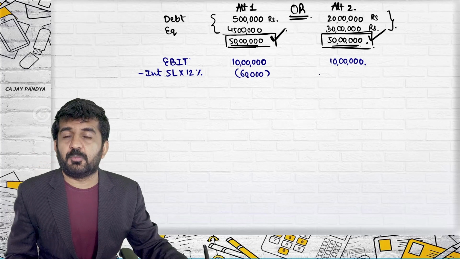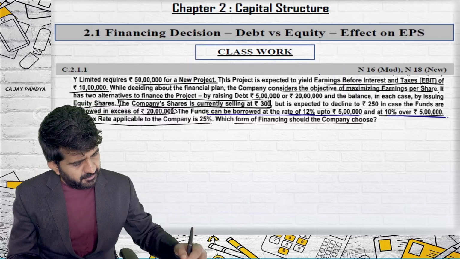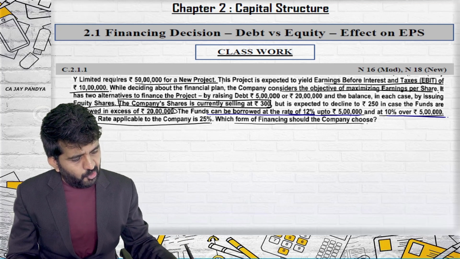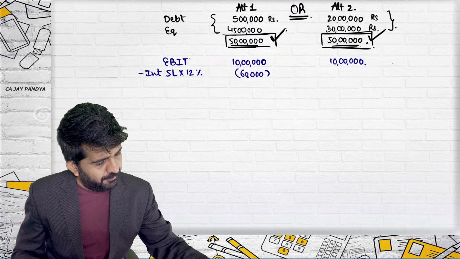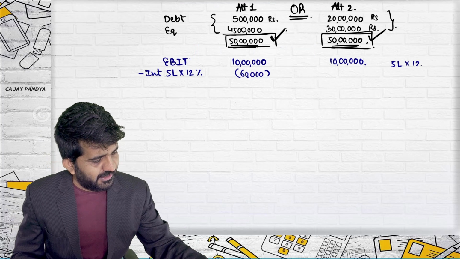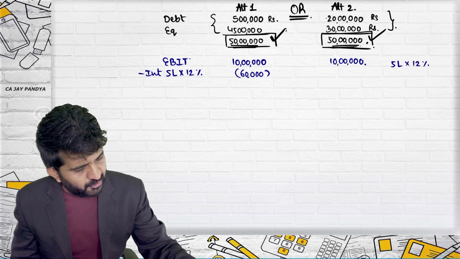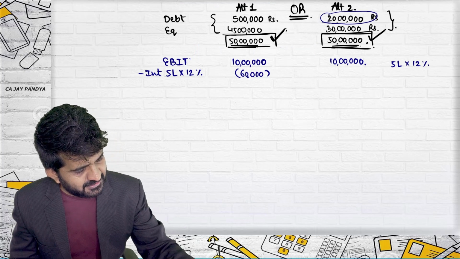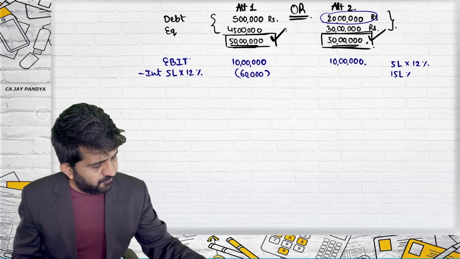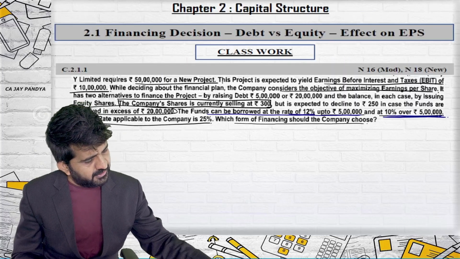In alternative 2, it will be somewhat typical, not much typical. The funds can be borrowed up to rupees 5 lakh at 12%. So 5 lakh into 12%. Here you are totally borrowing 20 lakhs. So for the remaining 15 lakhs, the borrowing rate is 10%.